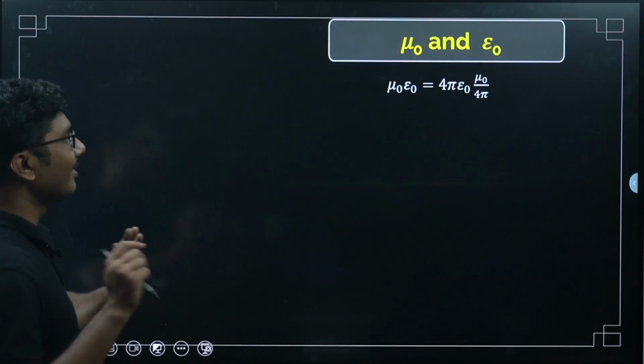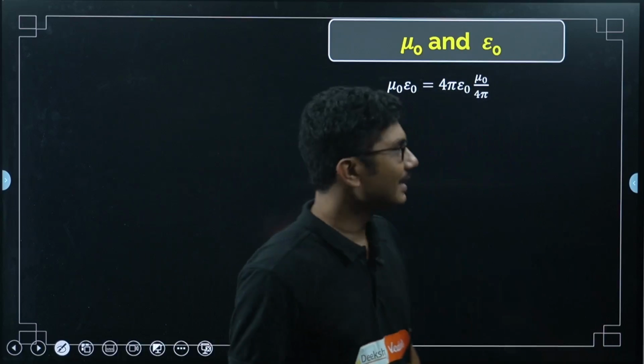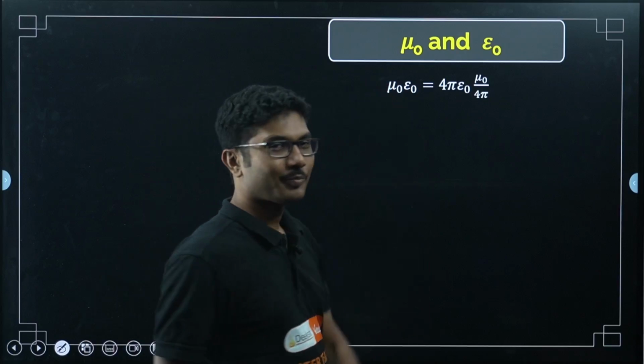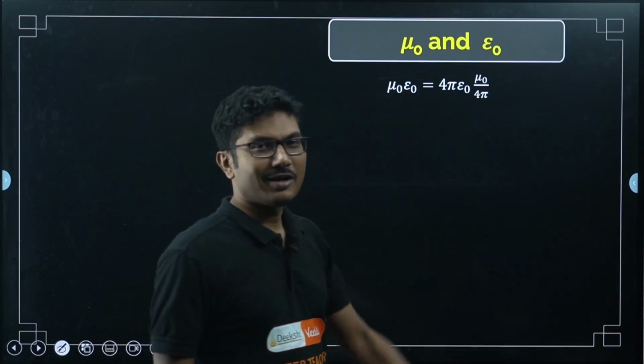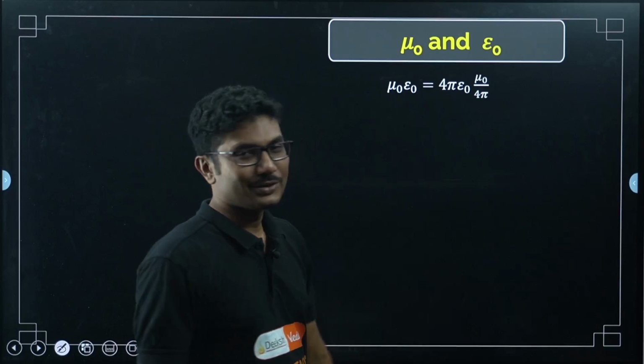Now, this is a fun derivation, that is why I kept it, otherwise I would have only given you the result. We know mu naught epsilon naught, mu naught is from magnetic field, epsilon naught is from electric field. Let us multiply these two terms.